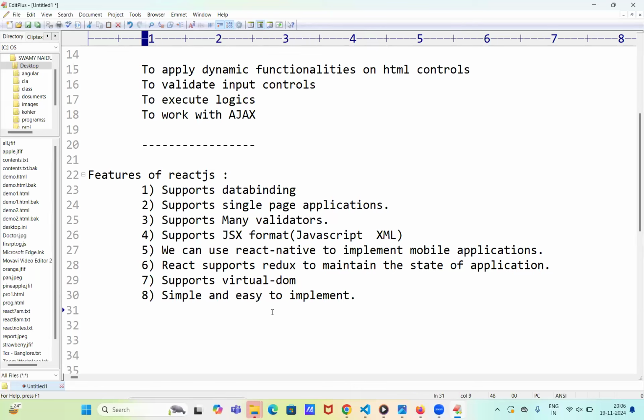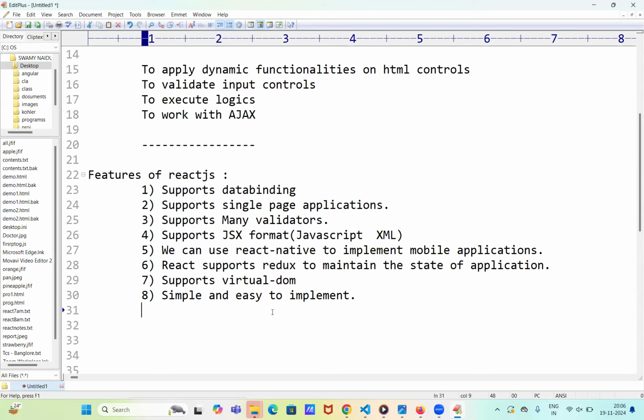Yes. So it is very, very simple and easy to implement the concepts. Is it clear? If you want to implement the concepts, it is very simple and easy. These are the main concepts which we have.